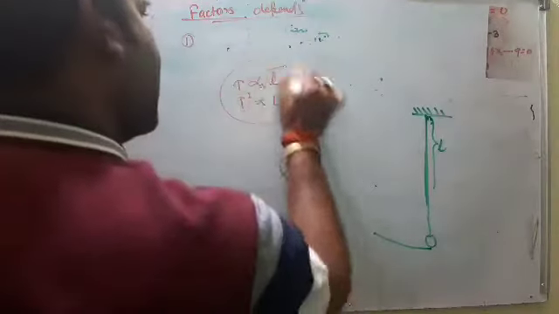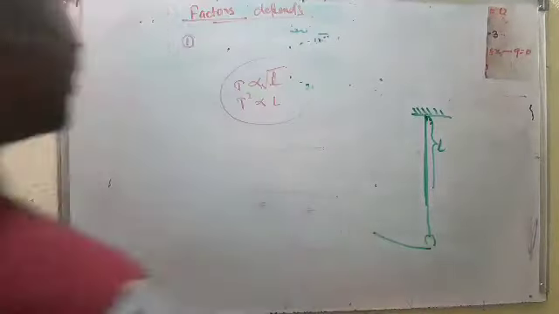Because of this, something happens in our daily life. What? In summer, means hot season, metal has a property that on heating it expands and on cooling it contracts. So in the hot season, the metal expands. That means the length of the pendulum made of metal changes.